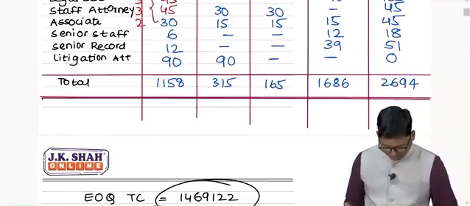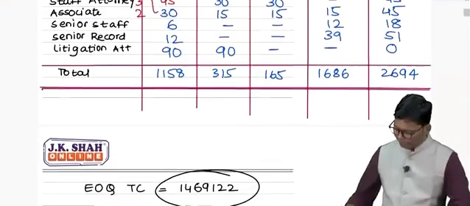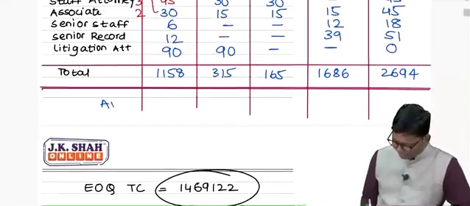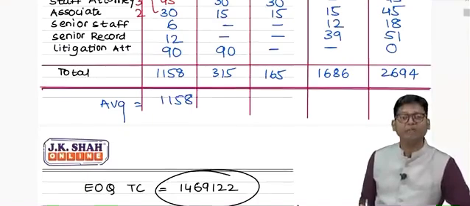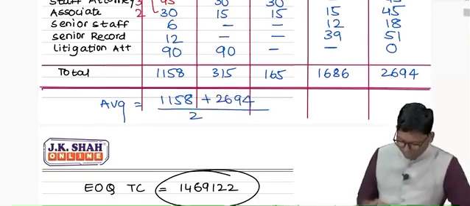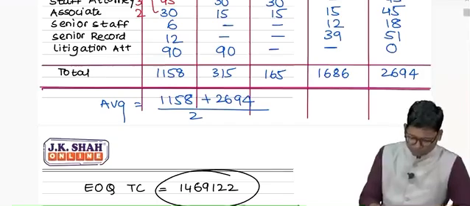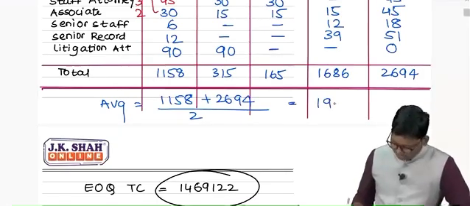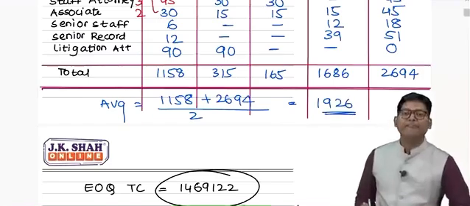So we have computed the beginning of the year and end of the year employees. Once this computation is done, we can calculate your average. Average is 1158, that is beginning workers, plus 2694 workers at the end, divided by 2. You are going to get 1926 employees as the average figure.